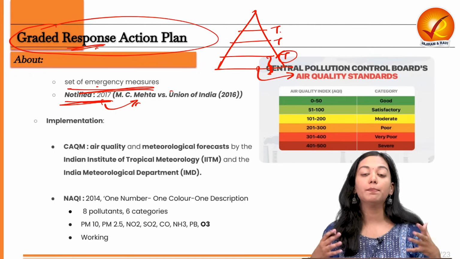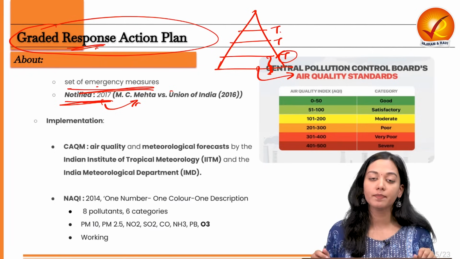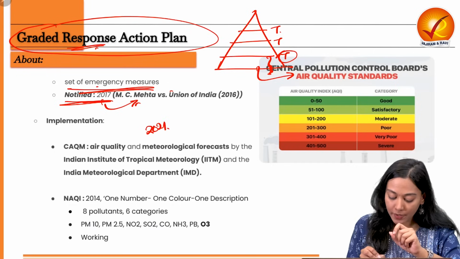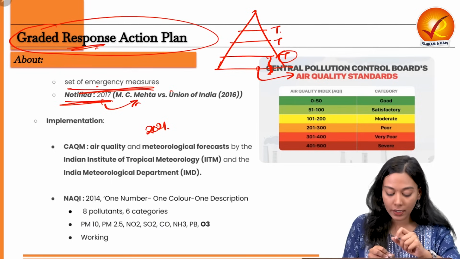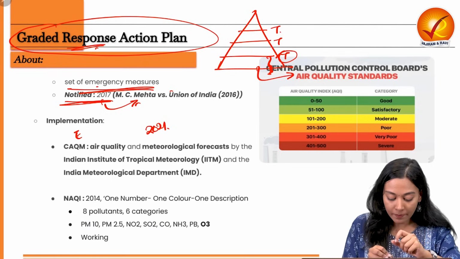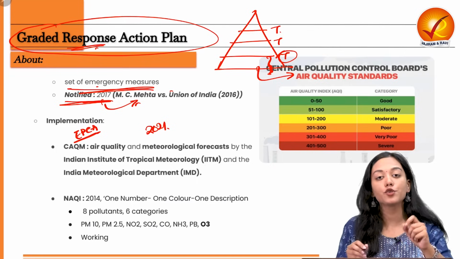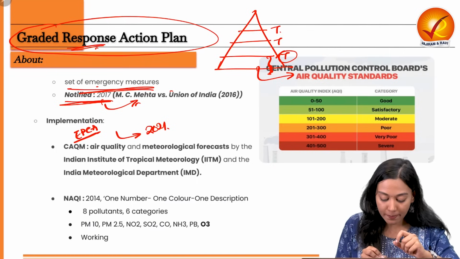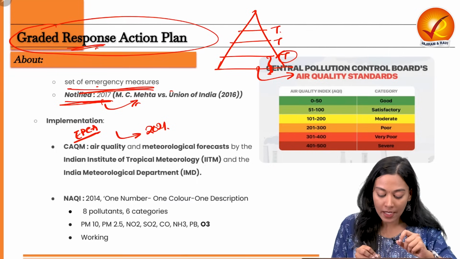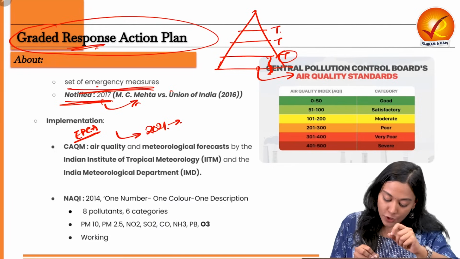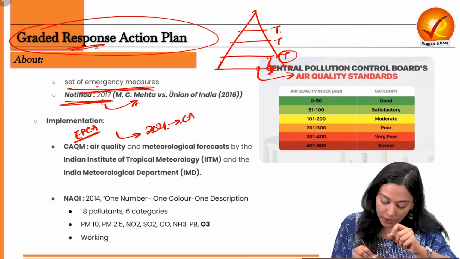Now, who performs the implementation of the GRAP in the NCR region? It is a statutory body that was formed after 2021. So what happened before 2021? There was the Environmental Pollution Prevention and Control Authority, EPCA, that was formed by the Supreme Court, and it was replaced by a statutory organization under the EPA Act of 1986. So this was the Commission for Air Quality Management in the Delhi NCR region.